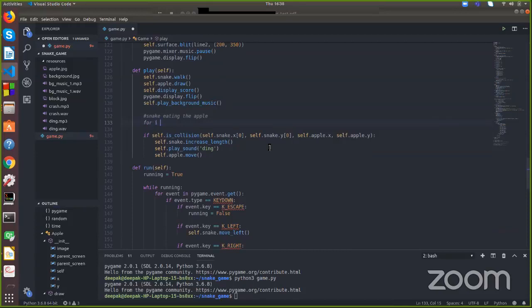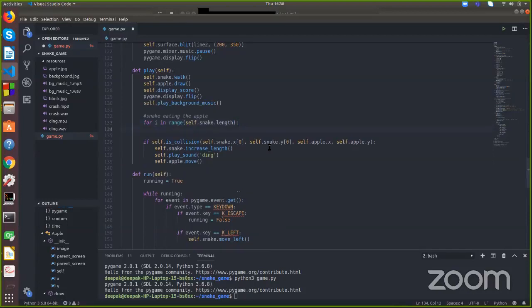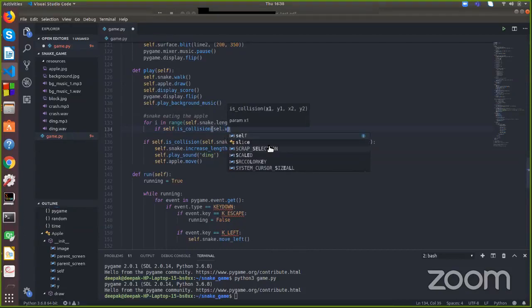So I will take a for loop for i in range, self.snake, then if there's a collision. Okay, so I will check if there's a collision. We need to also pass to the collision function the x and y coordinates of the snake and the apple.